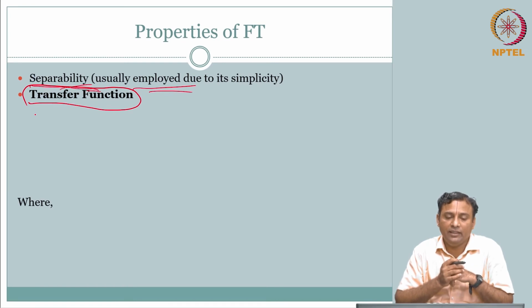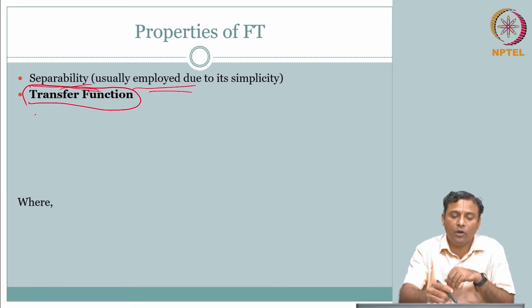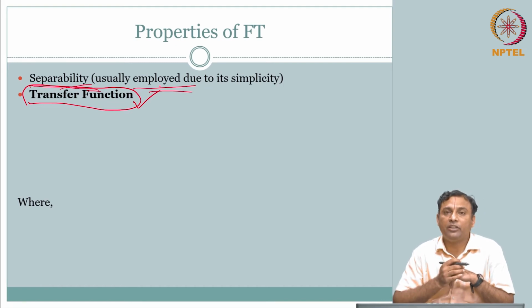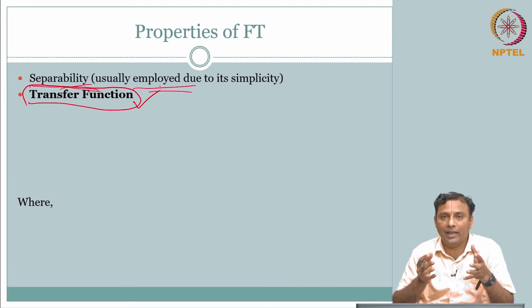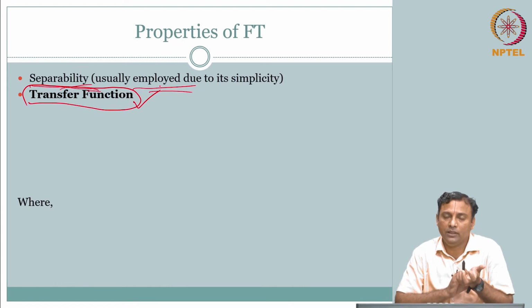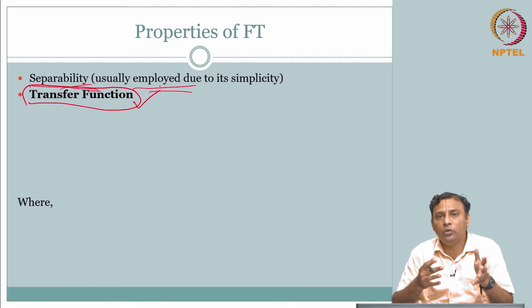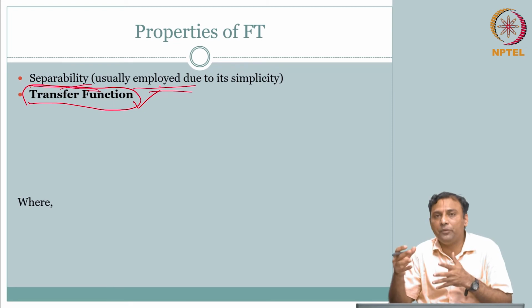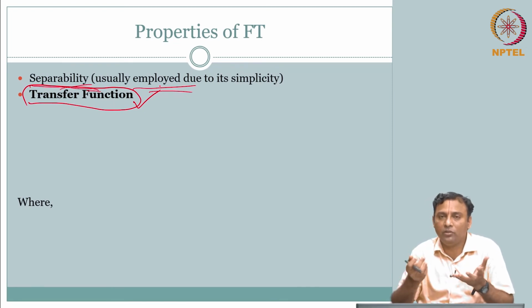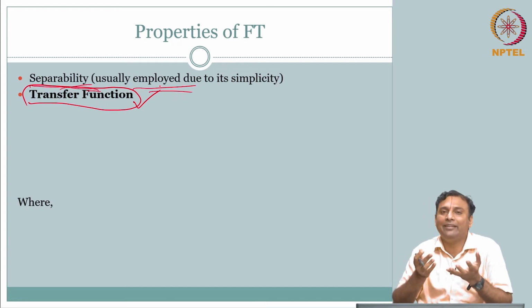So, essentially the transfer function is an important concept. We saw the system impulse response in the spatial domain. So, if you are going to do spatial domain analysis of the system, you can use the impulse response. Whereas, if I want to do the analysis in the equivalent domain of frequency, then I need something to analyze it. I need to be able to characterize the system in that domain, right.